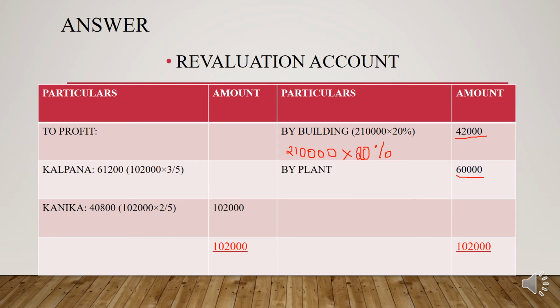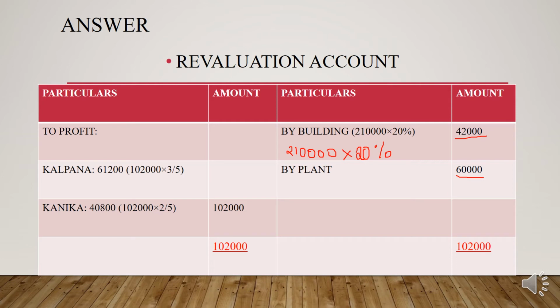Then the next entry is that Karuna will bring 80,000 for her share of goodwill, which is not included in the revaluation account. The liability of workman compensation fund was determined at 60,000, which is also not included in the revaluation account. So these are the adjustments related to the revaluation account.